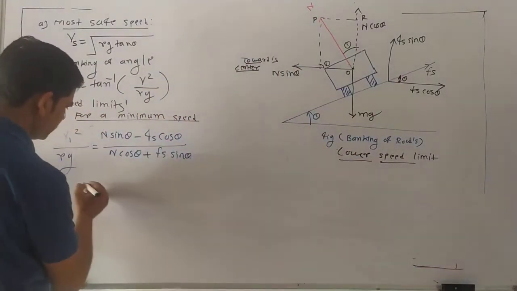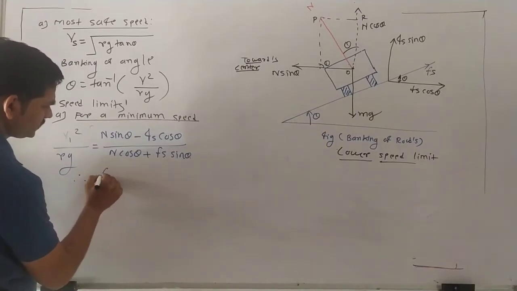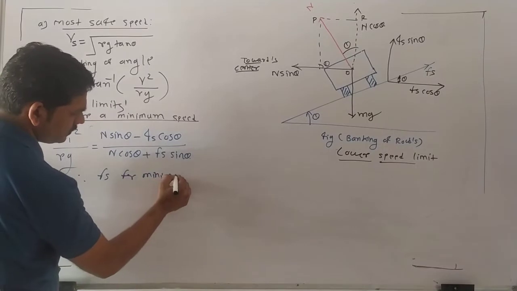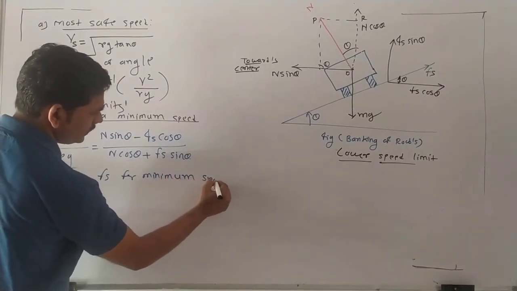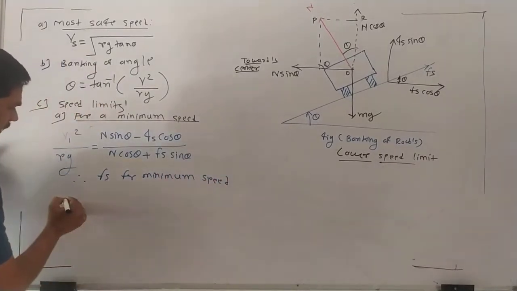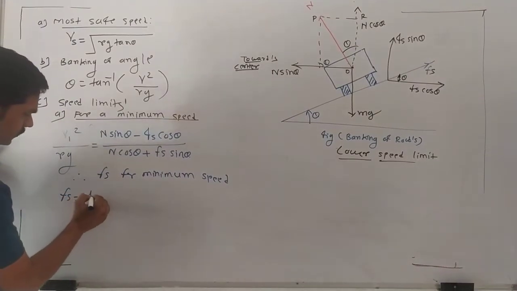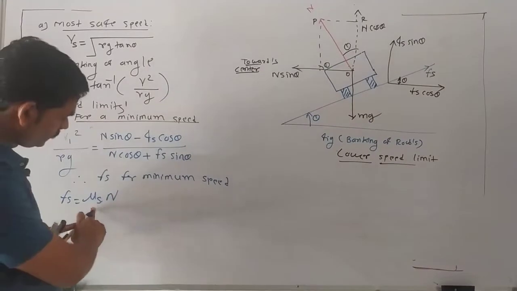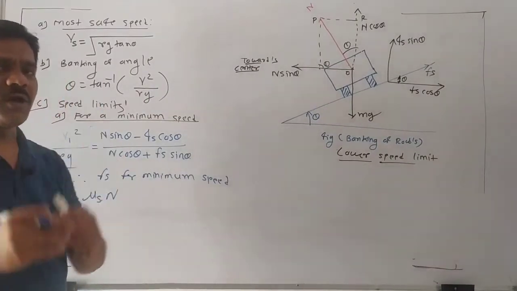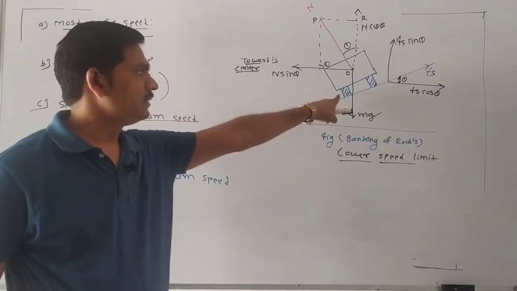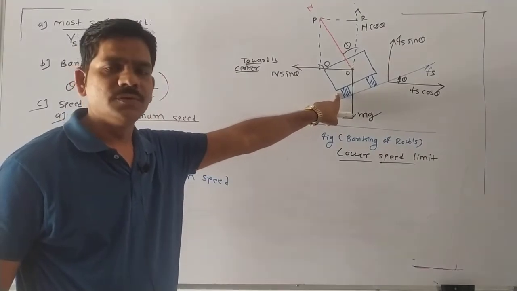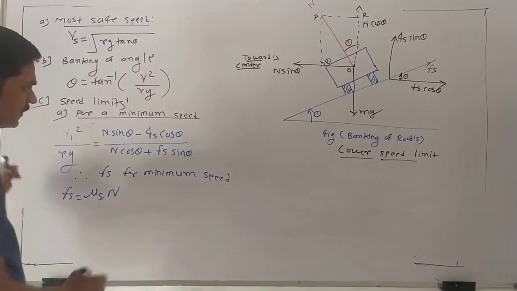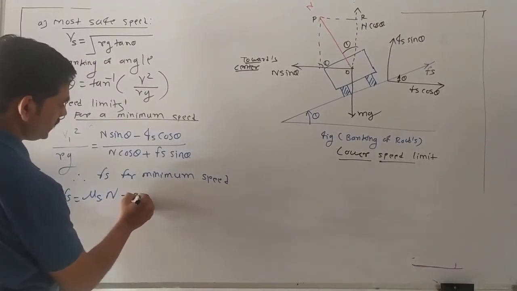So we consider Fs for minimum speed. One formula we get here: Fs is equal to mu s into N. Mu s is the coefficient of friction between the tire of the vehicle and the road. This is equation A.